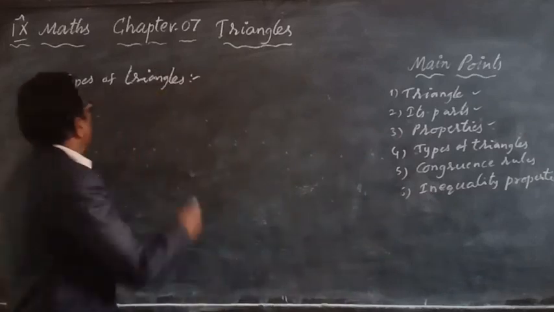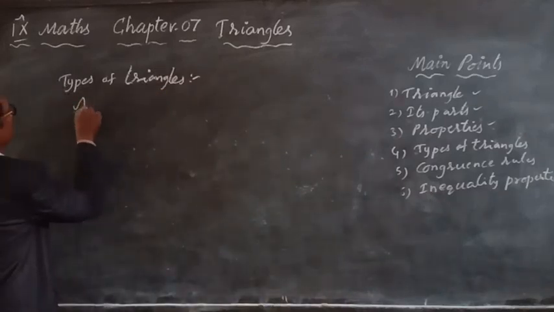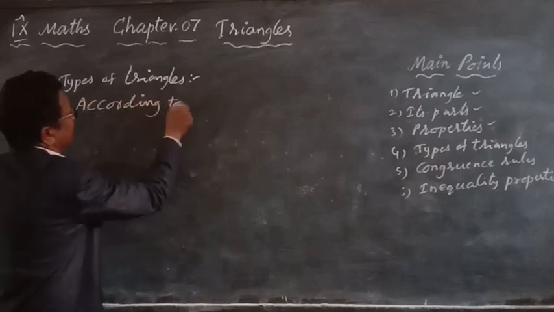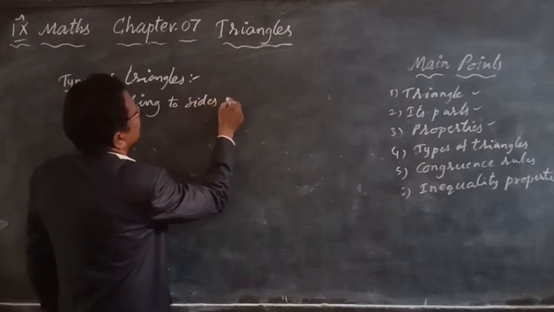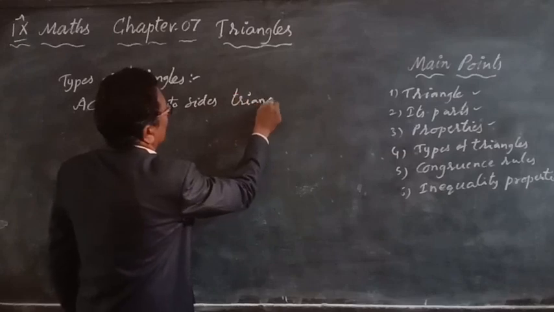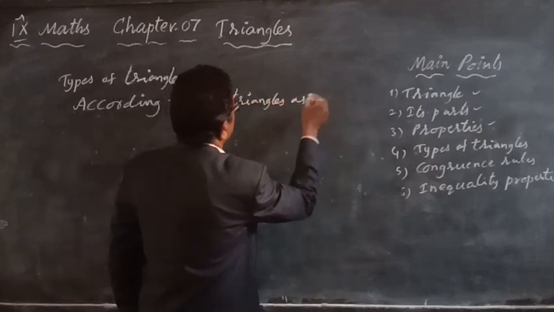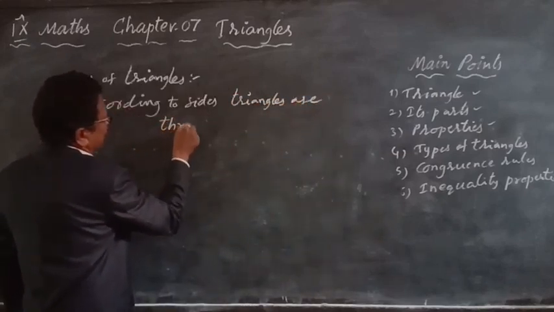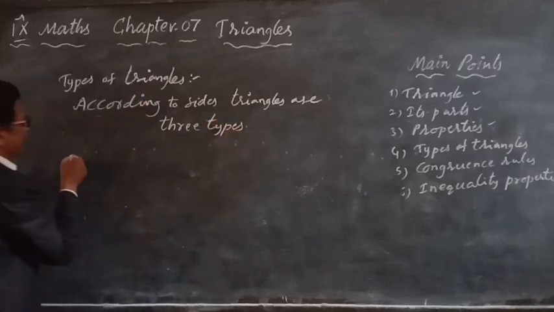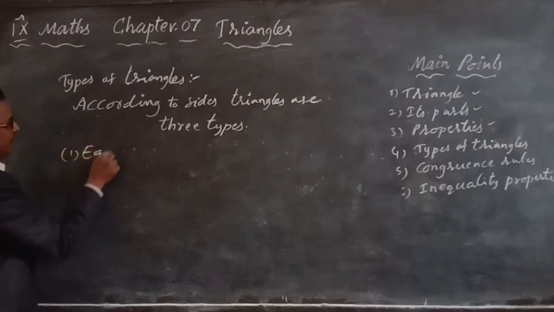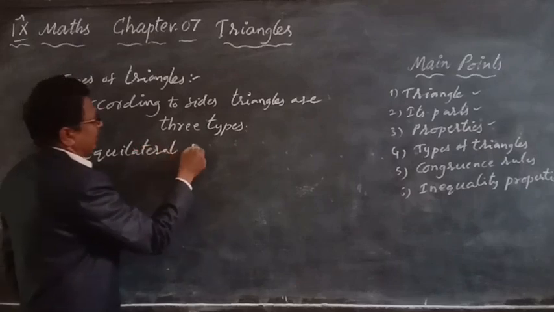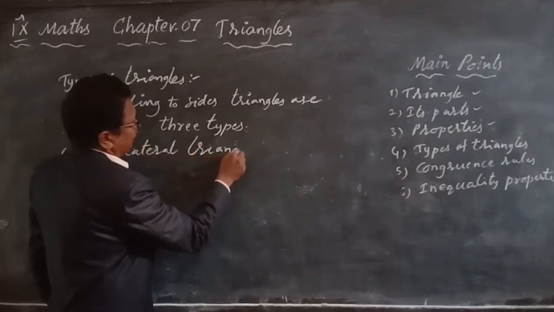Now, first, according to size, triangles are three types. First one, equilateral triangle.